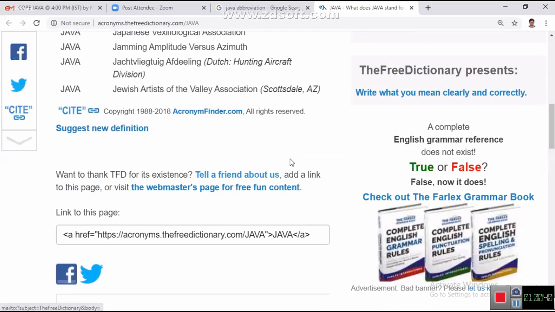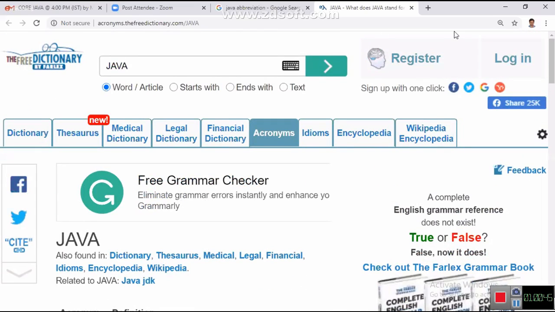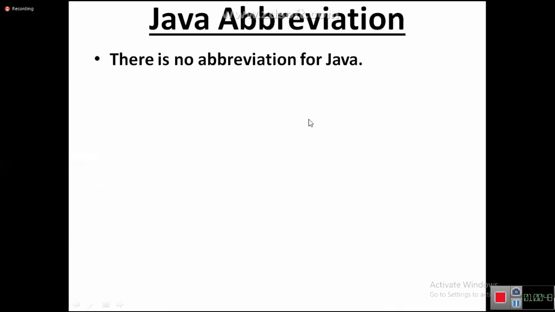After showing this article to him, then without any second thought, directly he joined in the class. It's very, very dangerous. People are telling whatever they like. You have to cross verify, double check. There is no abbreviation for Java.